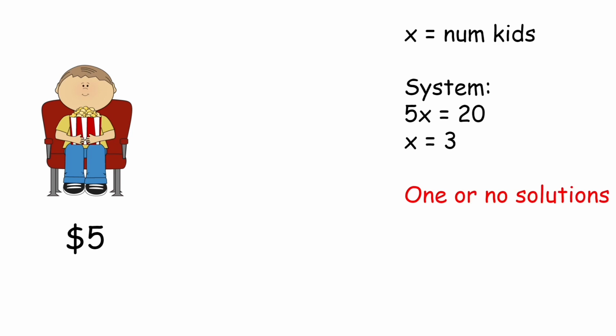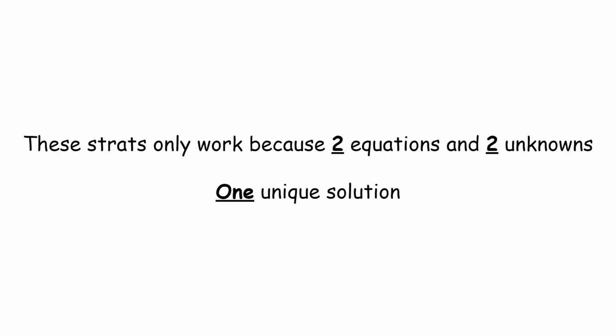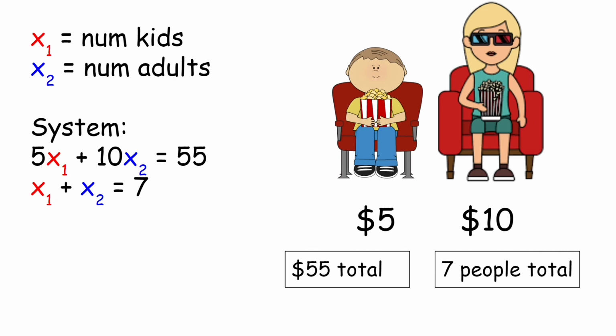Or if all we knew is that there were only kids there, and we knew that there were 3 people, but that the money added up to 20, well, no it didn't. If there were 3 kids, then it should add up to 15, so that would be like no solutions. Or if it did add up to 15, sure, that's our one solution, there are 3 kids. Basically, depending on the number of constraints of our problem, that's going to decide whether or not we can get one unique solution. And also, there's nothing special about making adults y and kids x.